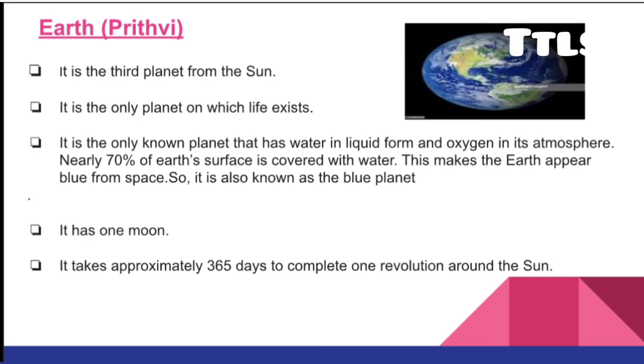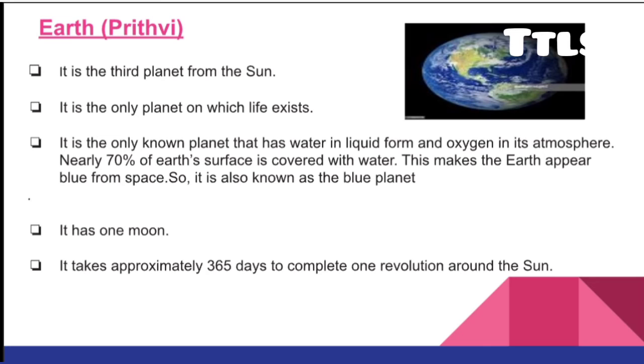Now Prithvi. In Sanskrit we are saying Earth as Prithvi. Earth means Prithvi in Sanskrit. It is the third planet from the sun. It is the only planet on which life exists. We are now on Earth. On that planet only, life is possible. It is the only known planet that has water in liquid form and oxygen in its atmosphere.